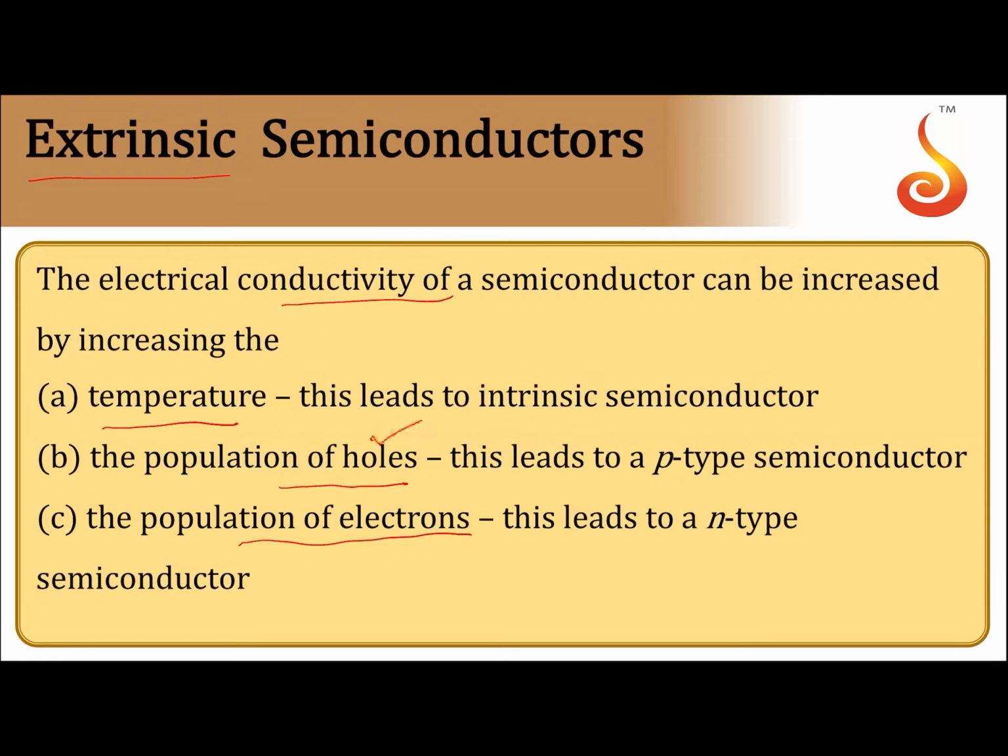If hole population becomes more than the electron population, we obtain a p-type semiconductor. If electron population is greater than the hole population, we get an n-type semiconductor. These kinds of semiconductors are called doped semiconductors, impurity semiconductors or extrinsic semiconductors.